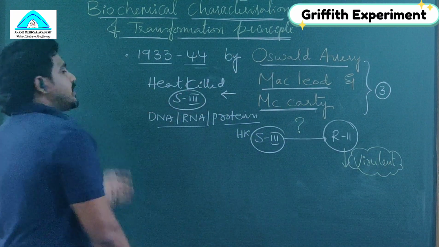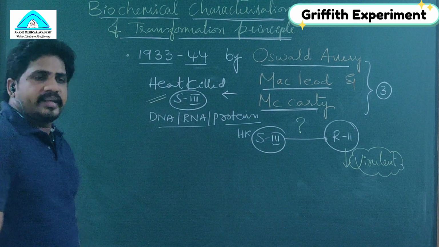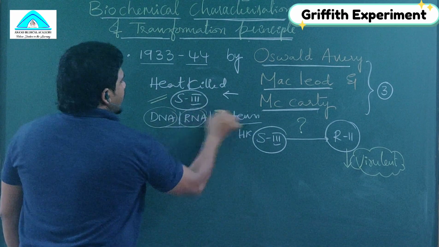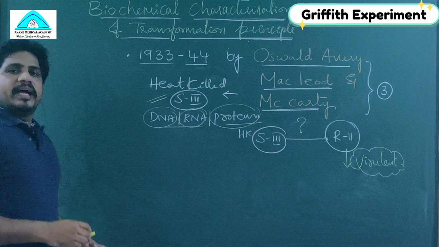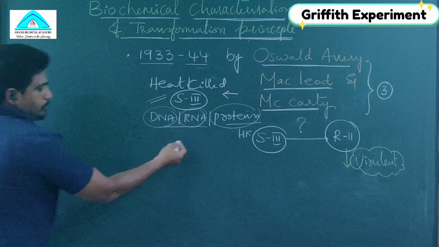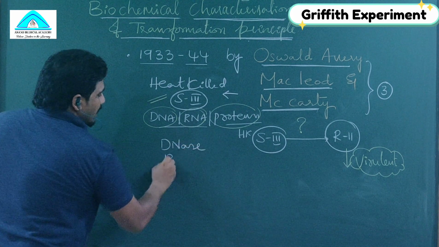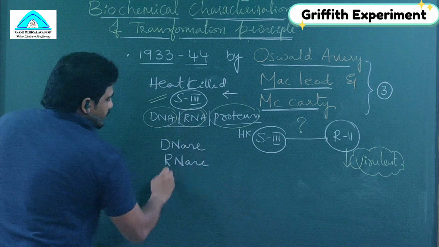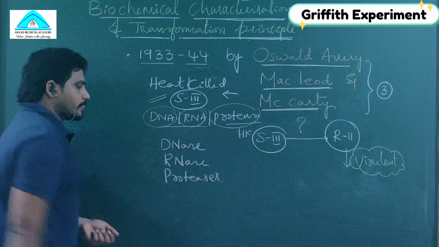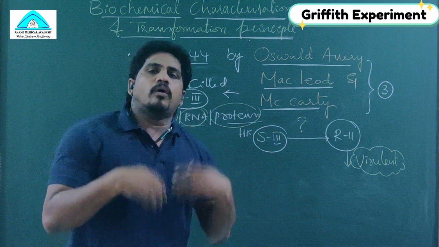For their work, some chemicals were required from the suspected phase, that is heat-killed S3. That is why they purified biochemicals such as DNA, RNA and proteins. They conducted experiments using enzymes: DNase, RNase and proteases. Understand? So why did they choose these enzymes and what did they do?